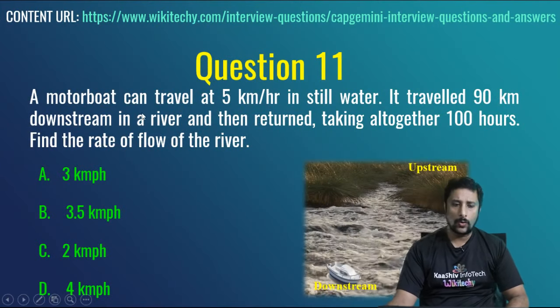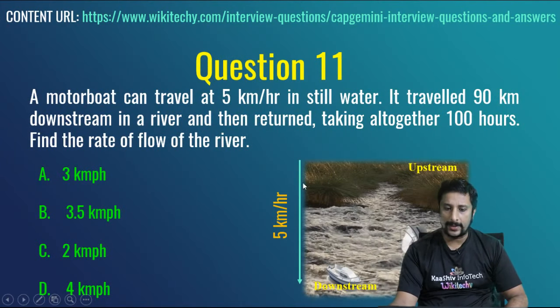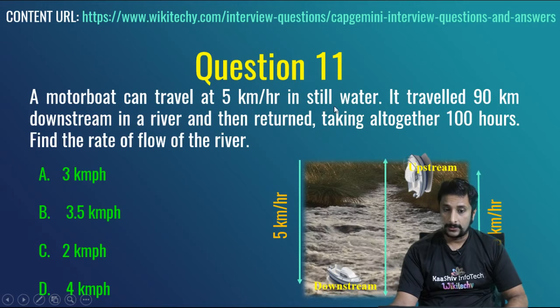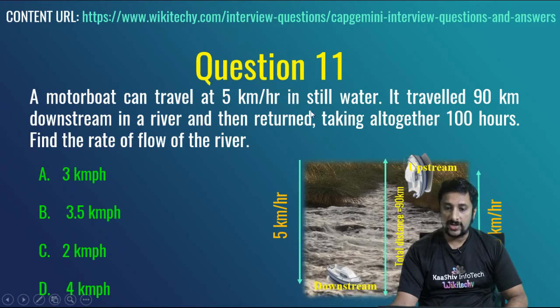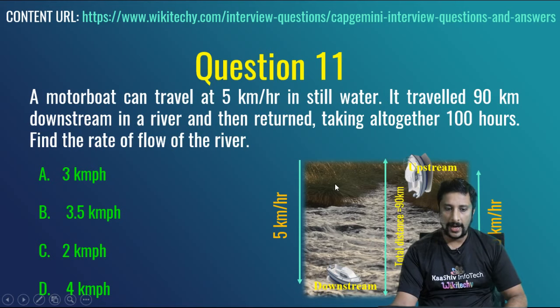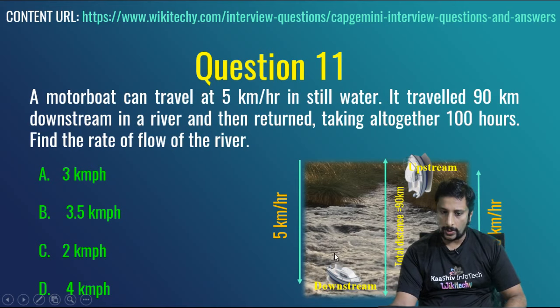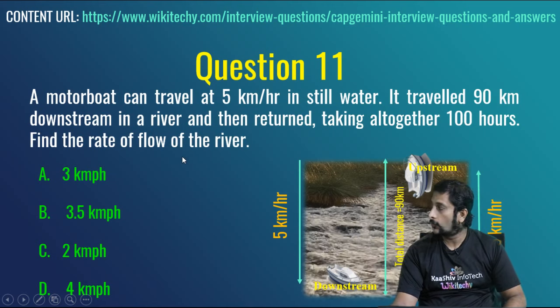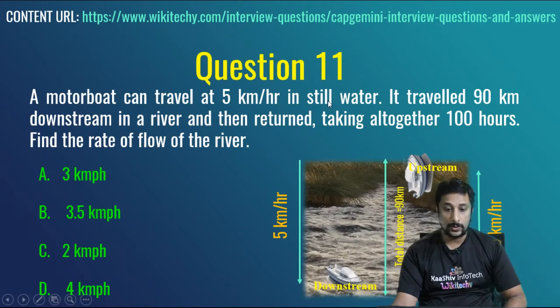A motorboat can travel at 5 km per hour in still water. It traveled 90 km downstream. Okay, I think the picture is wrong. So 90 km downstream in a river and then returning, taking altogether 100 hours. Find the rate of flow of the river. That's the question. So still water is 5 km per hour.